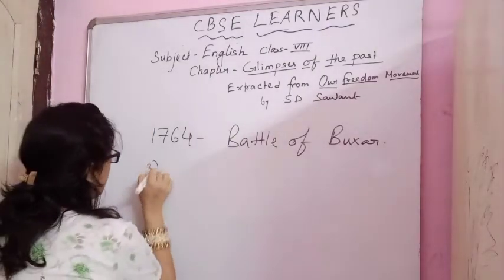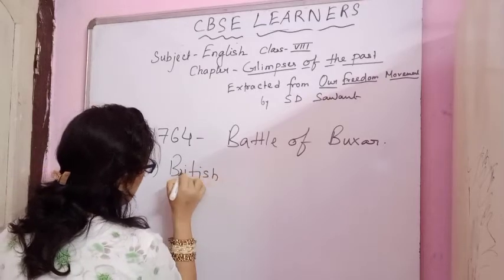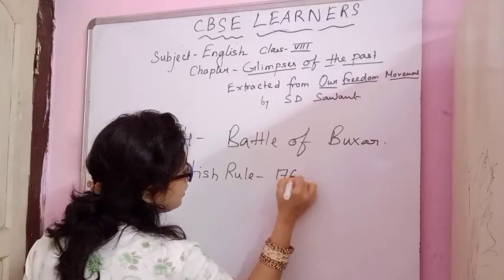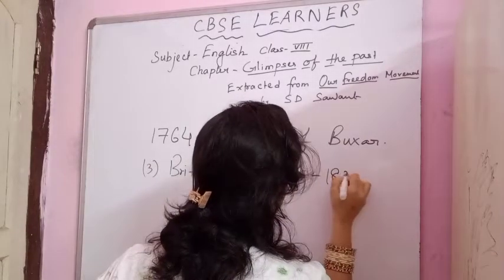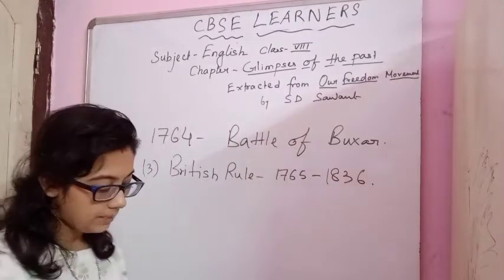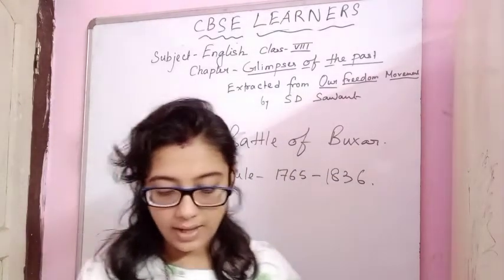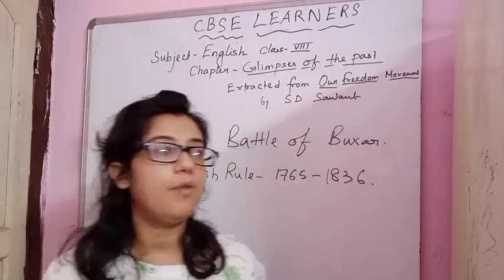We will read about the British rule from 1765 to 1836. Now see this chapter. Religious leaders preached ideas like untouchability and child marriage. So see, everything